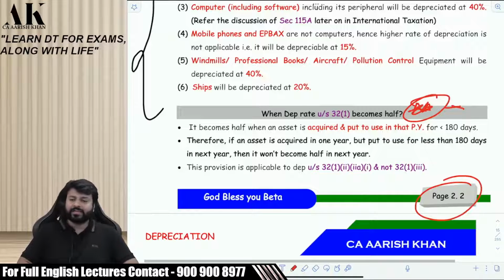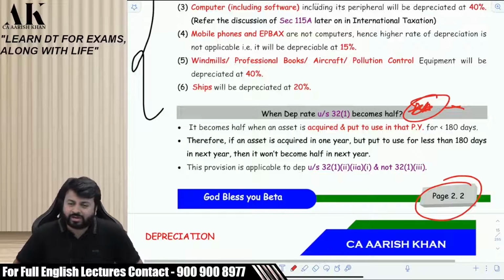Clear? So let's end the lecture here. We'll continue tomorrow with depreciation. Did you realize in 1 hour we have done just a few things of depreciation? Just the rates, classification of assets. That also I have not defined the assets. I have not given you the definition of what is plant. Right or not? That we'll see tomorrow.